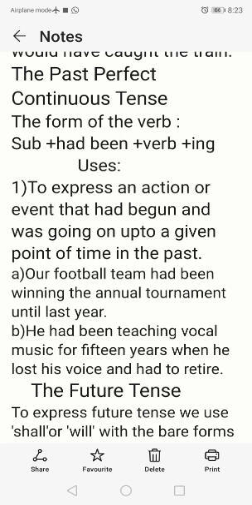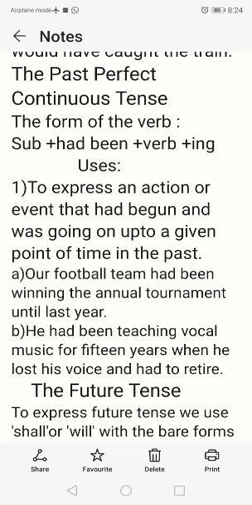Okay, next one is uses. The past perfect continuous tense is mainly used to express an action or event that had begun and was going on up to a given point of time in the past. That is, the action or event which had already begun in the past and only up to a certain period was in progress. To indicate that, we have to use the past perfect continuous.